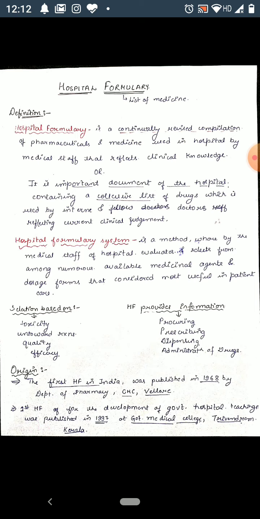Hospital formulary in India was published in 1968 by the Department of Pharmacy of CMC Vellore, and the first hospital formulary for the development of government hospital teaching was published in 1997 at the Government Medical College in Trivandrum, Kerala.